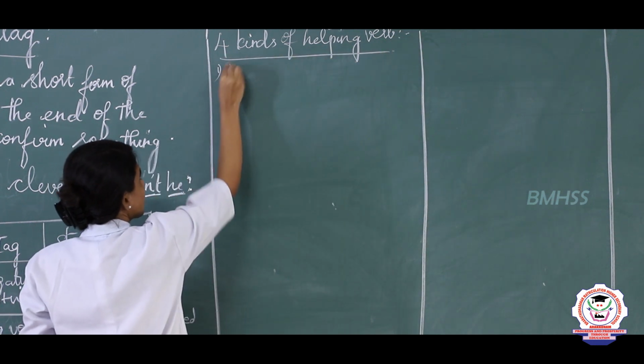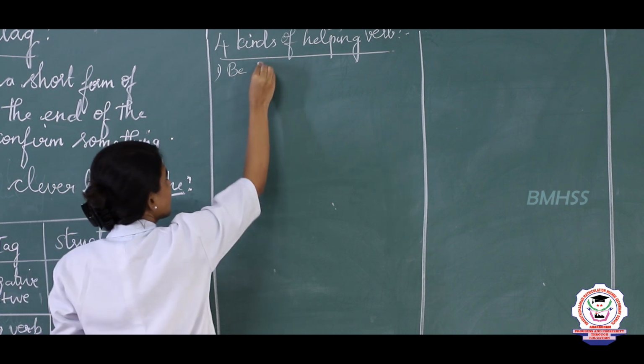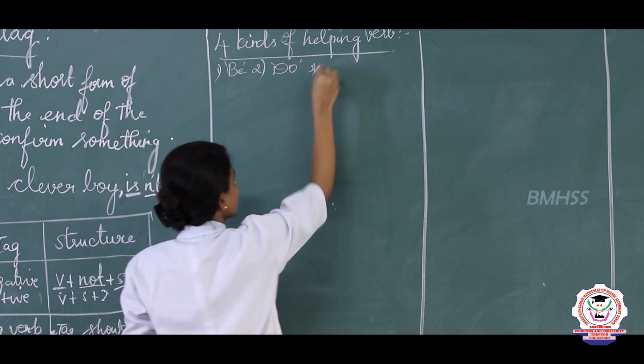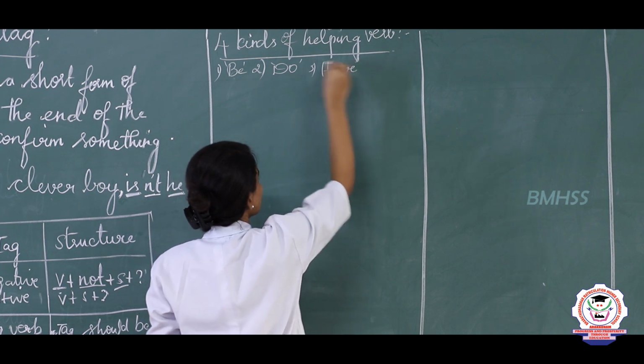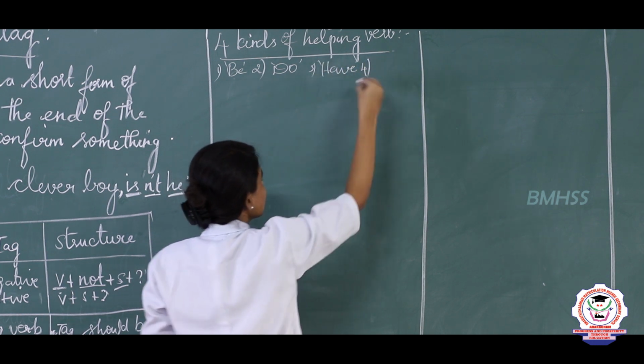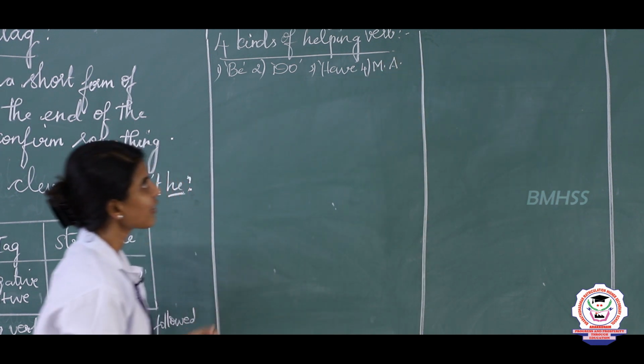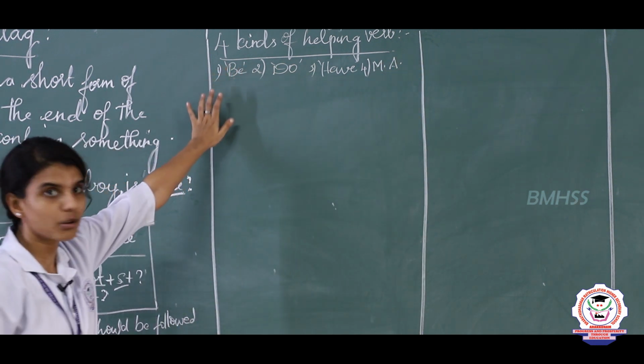One is be form verb, second one do form verb, third one have form verb, and finally modal auxiliary. Okay, and finally modal auxiliary. So, there are 4 kinds of verb.